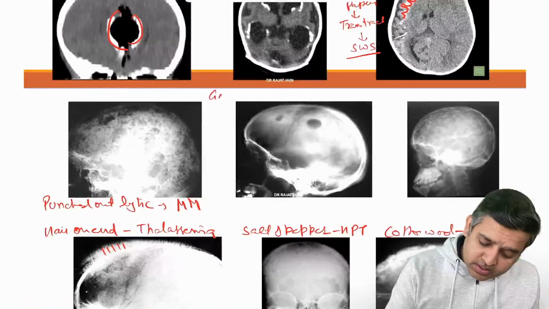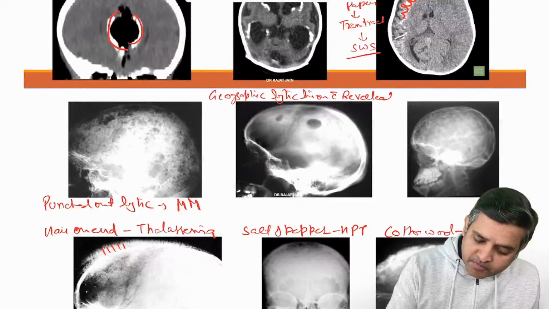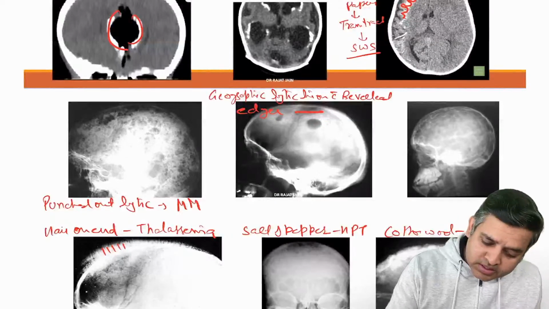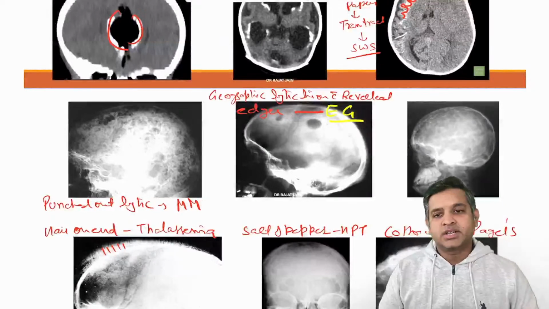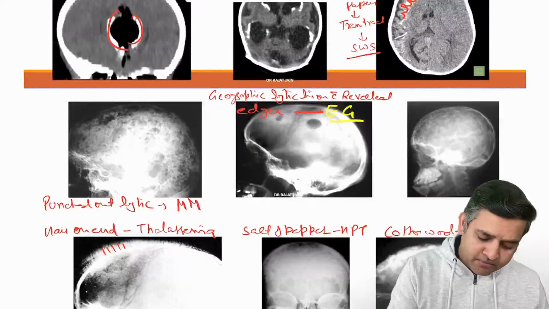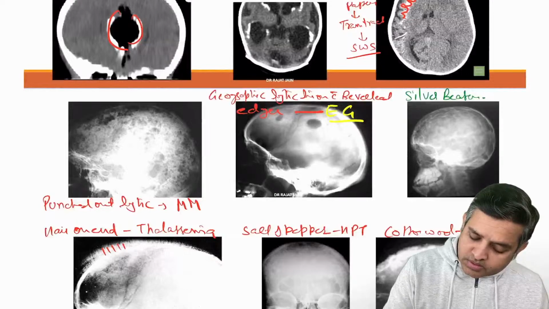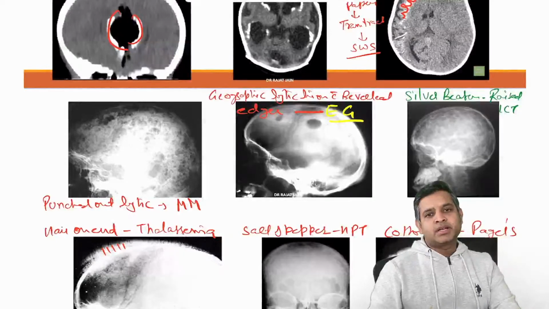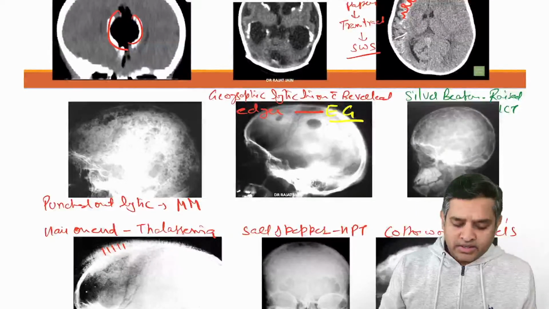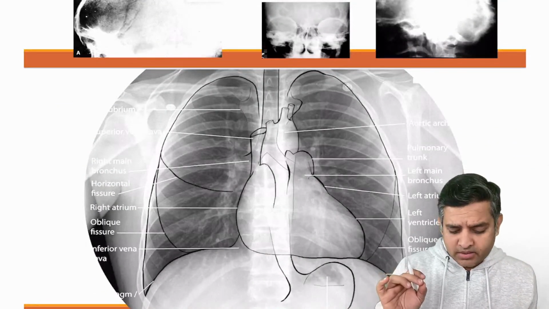Now this is called geographic lytic lesion with beveled edges. This is seen in eosinophilic granuloma. And the final is silver beaten appearance of raised intracranial tension, right? So very commonly asked points from the brain.